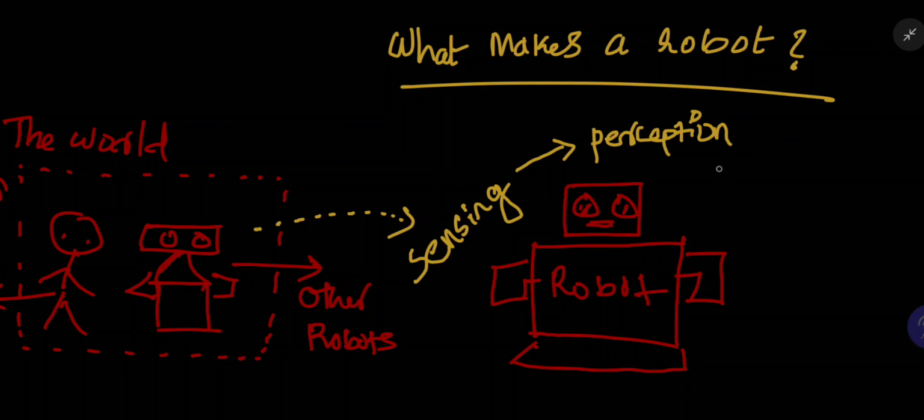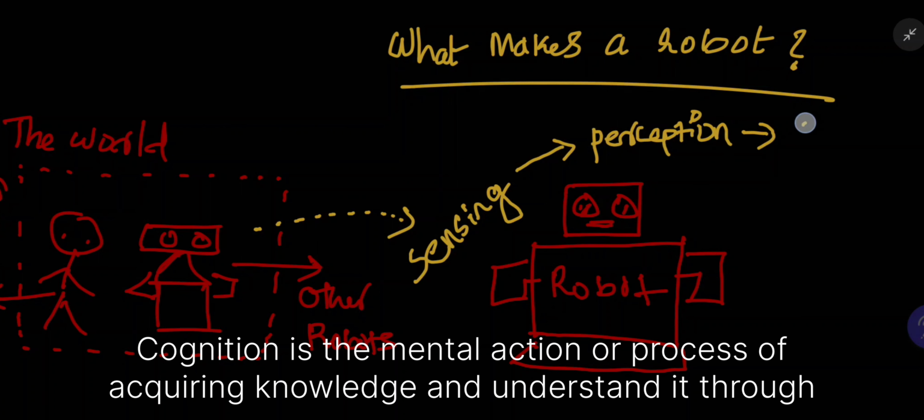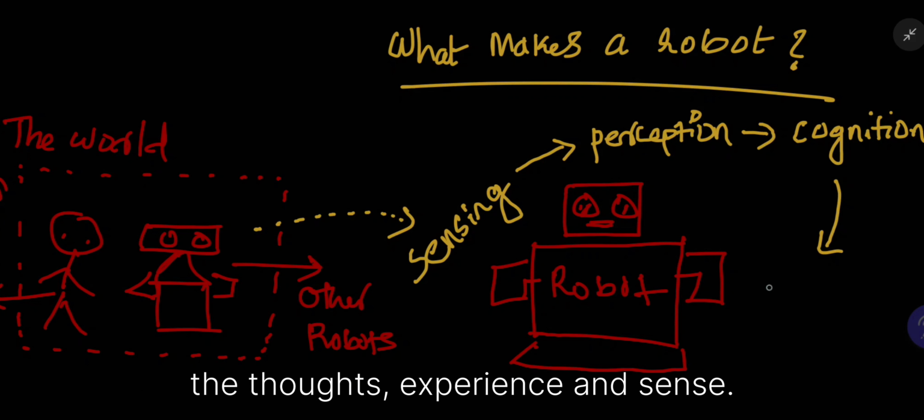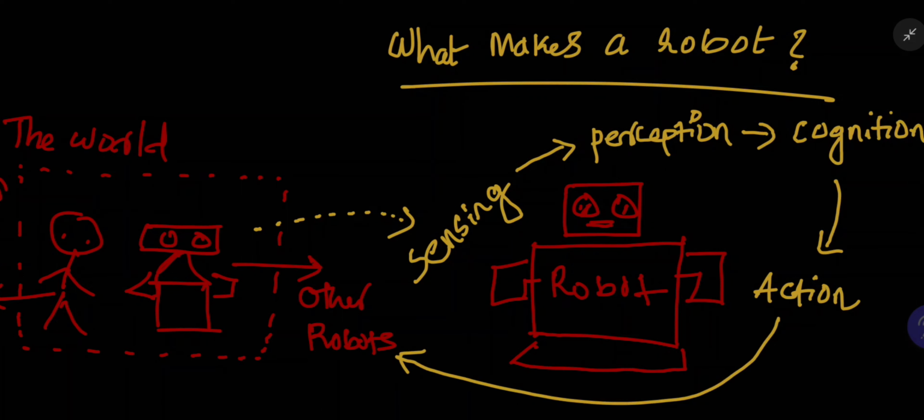And it should have this cognition. Cognition is the mental action or process of acquiring knowledge and understanding through thoughts, experience and senses. So based on this acquired knowledge and understanding, it should do this action which suits this environment and its purpose.